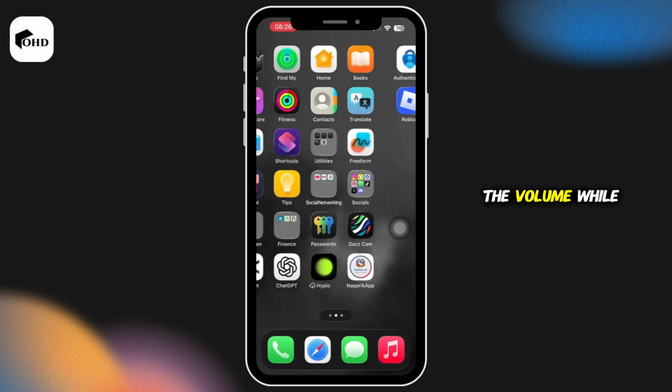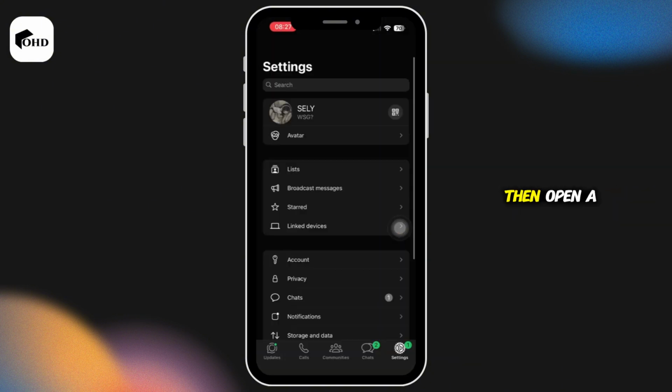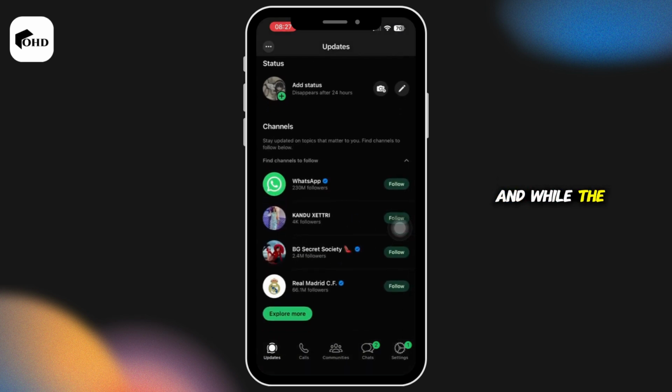Next, increase the volume while status is playing. You must adjust volume during playback. Open up your WhatsApp, then open a WhatsApp status. Just like that, while the video is playing, press the volume up button, because if you increase the volume on the home screen, it won't affect media volume.